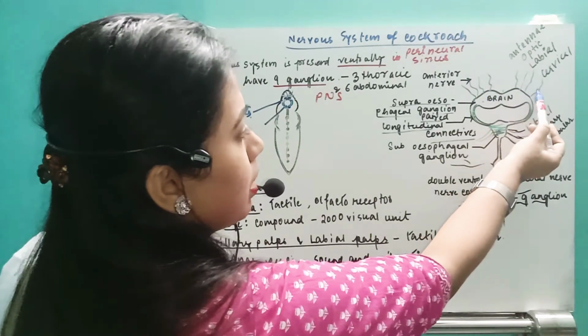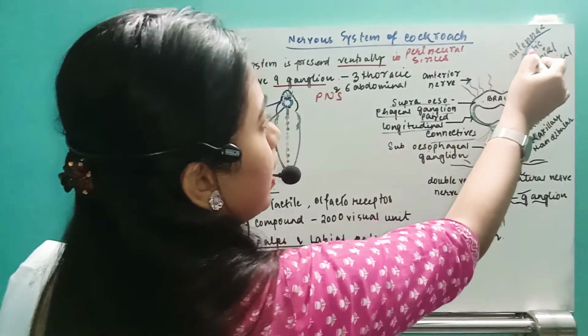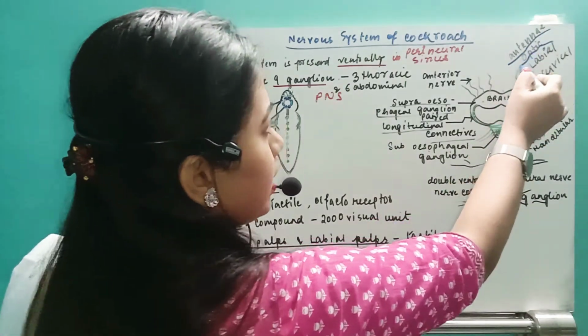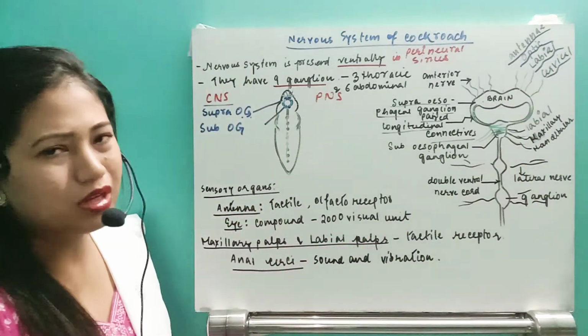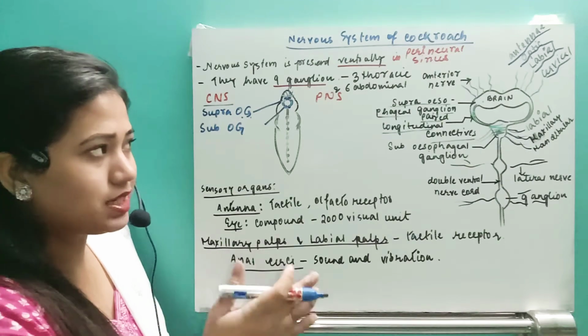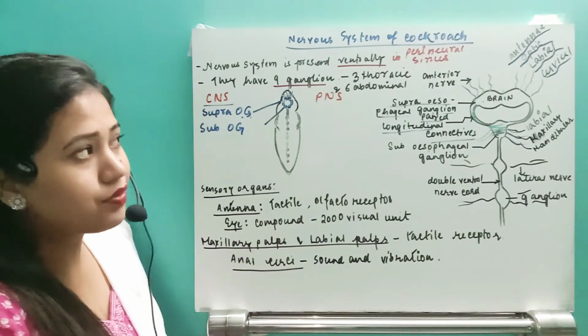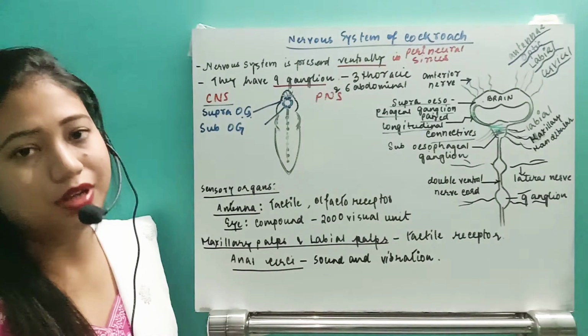So that's why you can see here in this brain region, 4 nerves arise from this supraesophageal ganglion, that go to the antenna, to the eye, that is optic, another is labial, another is the cervical. So it's not that important, but yes, 4, that means on each side 8 nerves arise from the supraesophageal ganglion or the brain.